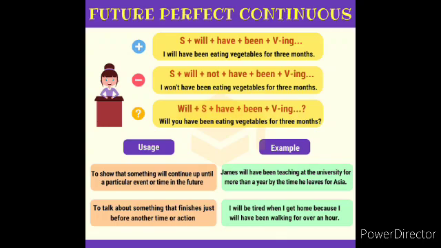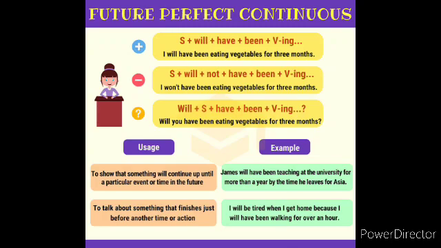So see here the sentences. In positive: I will have been eating vegetables for 3 months. In negative: I won't have been eating vegetables for 3 months. In interrogative: will you have been eating vegetables for 3 months? Will I should be changed to will you. Will you have been eating vegetables for 3 months?